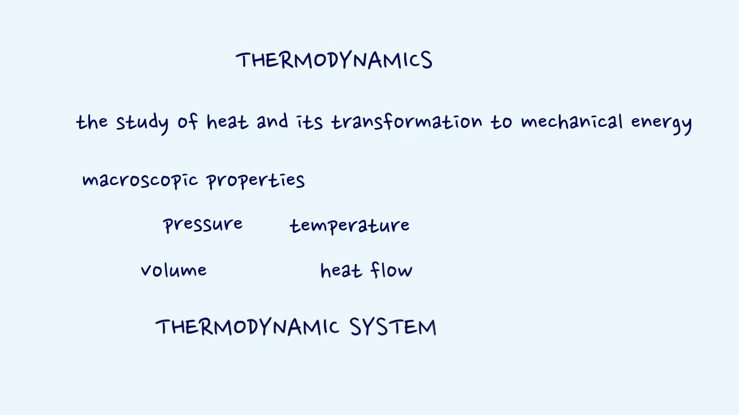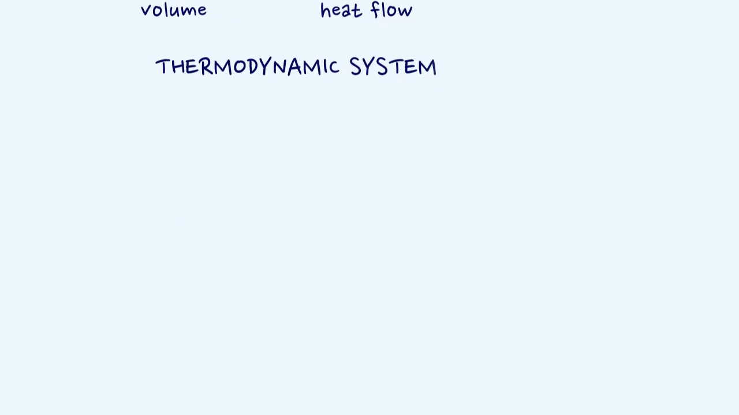A thermodynamic system is an assembly of an extremely large number of particles having a certain value of pressure, volume, and temperature. A collection of molecules in a gas-filled container can be considered as an example of a thermodynamic system.